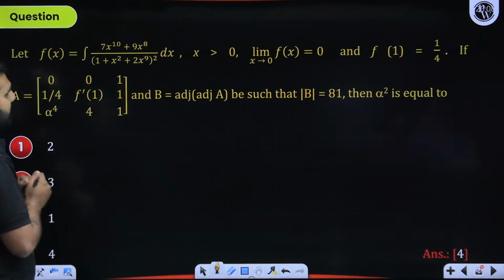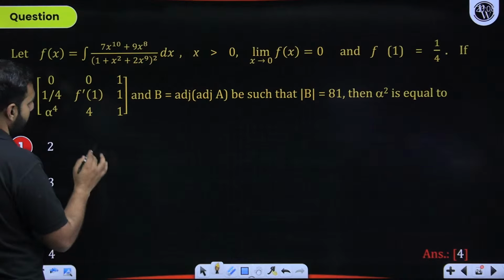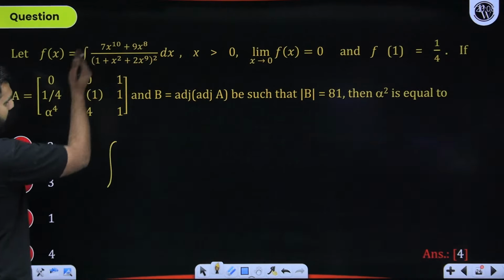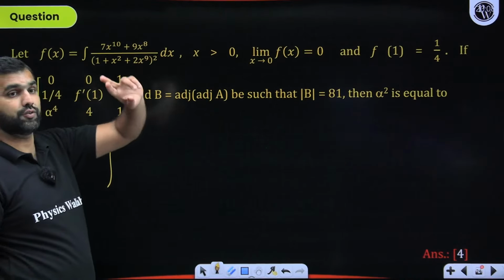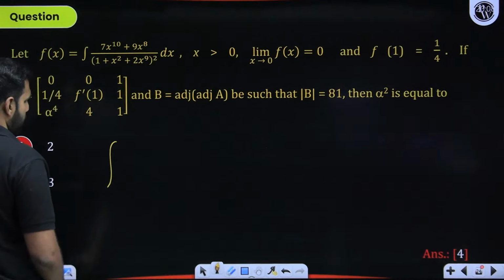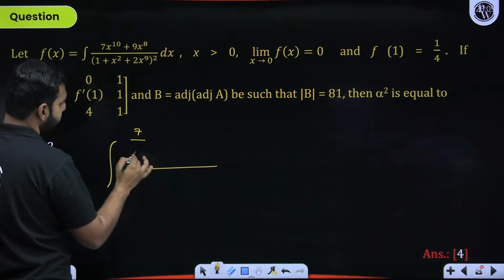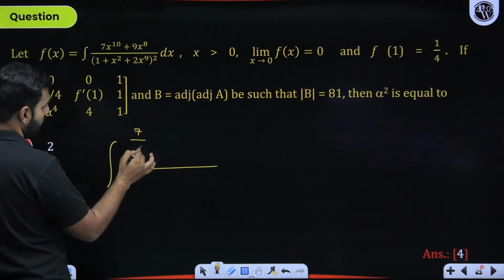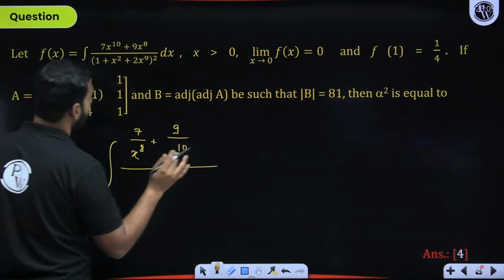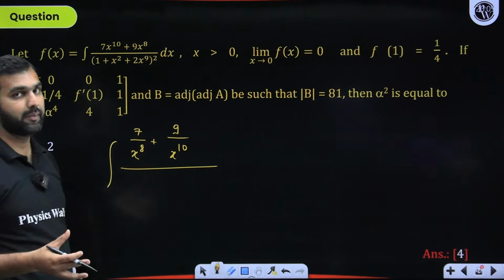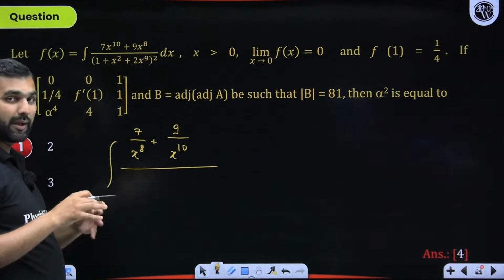f(x) is defined like this. If I take x to the power 9 common here, I am seeing x to the power 9 common from the denominator and numerator. But when you take it from the denominator, it is actually squared, so x to the power 18 will come into picture. When x to the power 18 divides it, it leaves you with 7 x to the power 8 and 9 x to the power 10 in the numerator. I hope you are understanding it. x to the power 18 is what I'm dividing by in the numerator and denominator. So when it goes inside this square sign, it becomes x to the power 9.